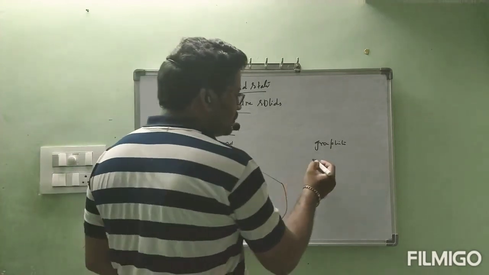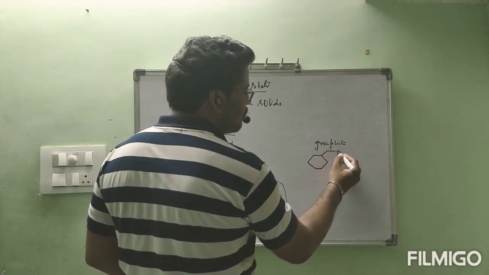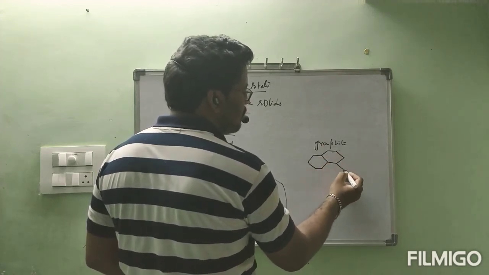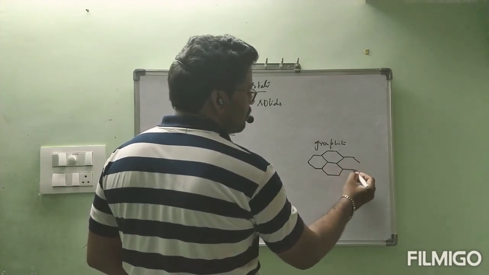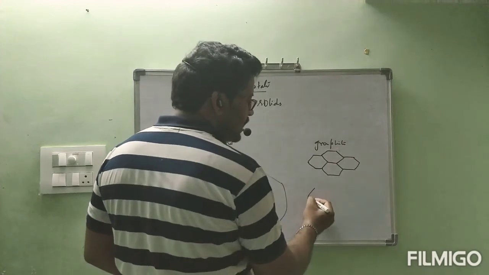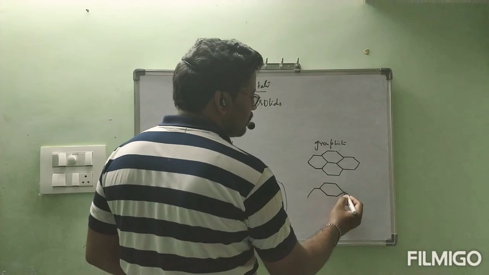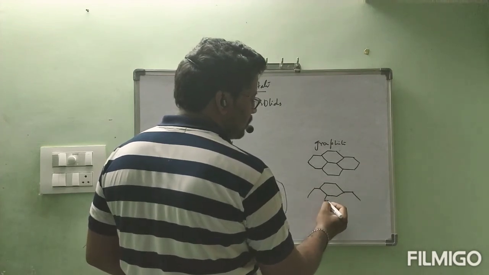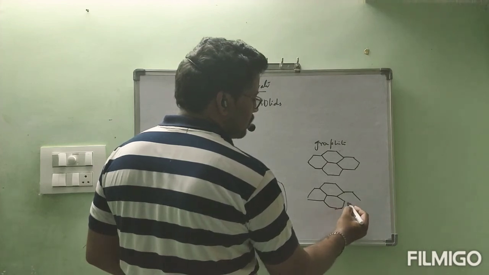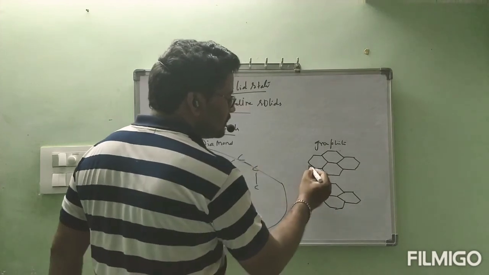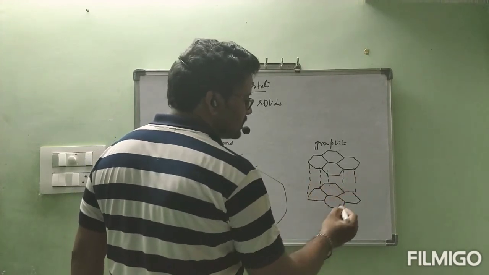Even graphite also. Graphite is like a sheet-like structure. One sheet will be like this, and another sheet will be present like this. Between these sheets, some small gap is present.